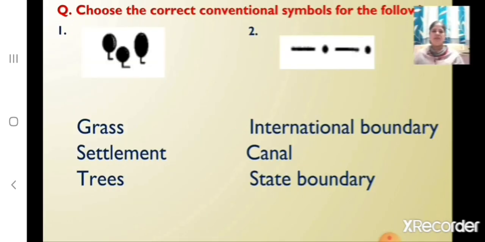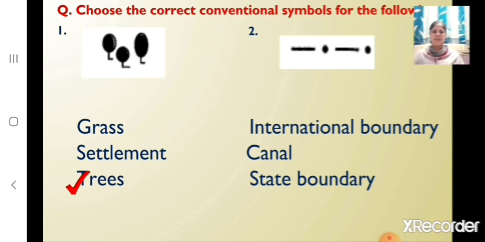Children, we have learnt about the conventional symbols. So here is the question. Choose the correct conventional symbols for the following. Here you can see the symbols are given as well as the options are given below each symbol. Now if you look at the first conventional symbol, what is it? Is it of a grass, settlement, or is it of trees? Yes, it indicates trees.